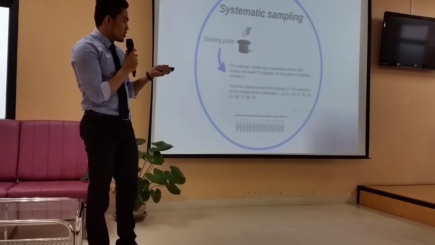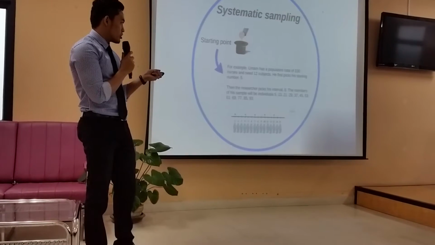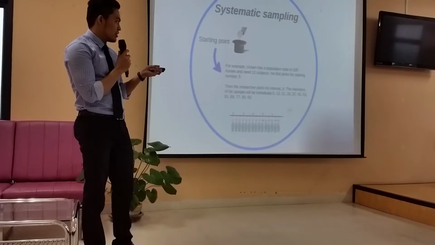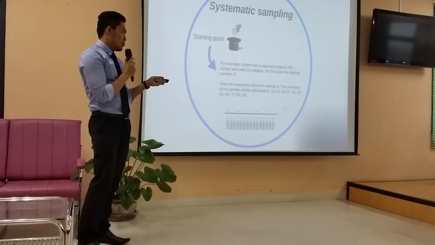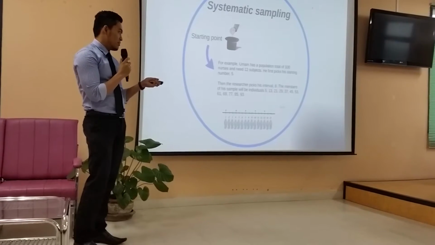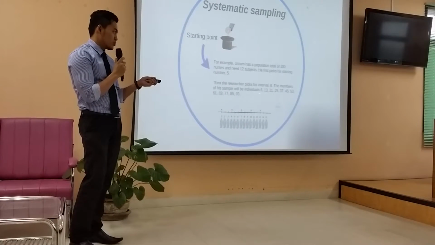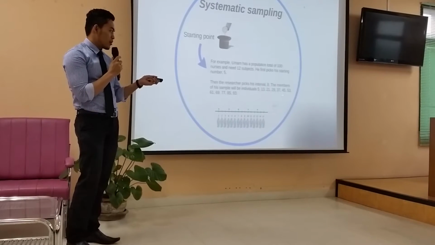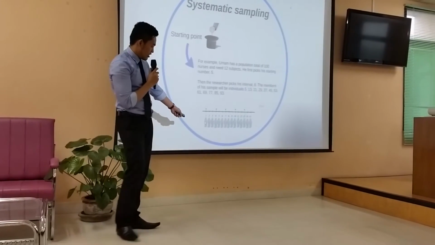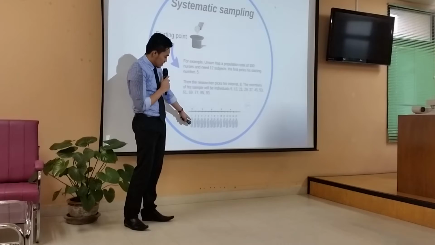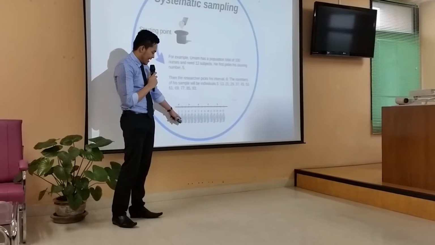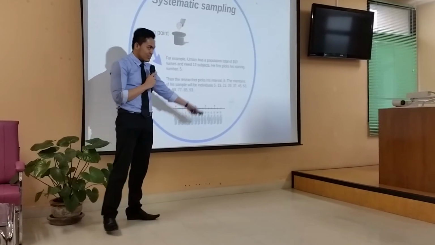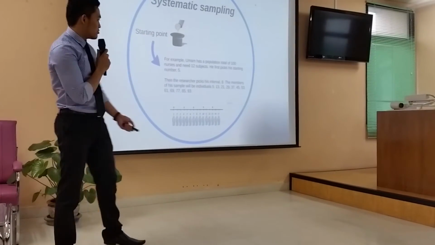Umam has a population total of 100 nurses and needs 12 subjects. He first picks his starting number, 5. Then Umam picks his interval, 8. The members of the sample will be individuals like this, following the numbers. So I give you also this here. This is the first nurse, and then the system counts, 1, 2, 3, just like that. So this is systematic random sampling.